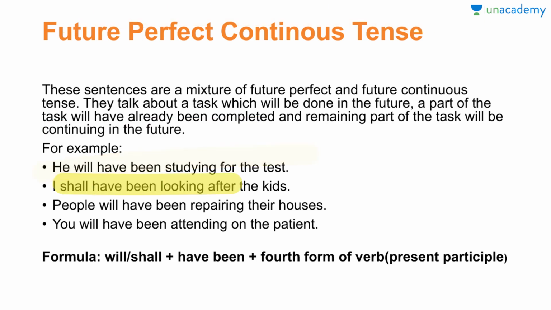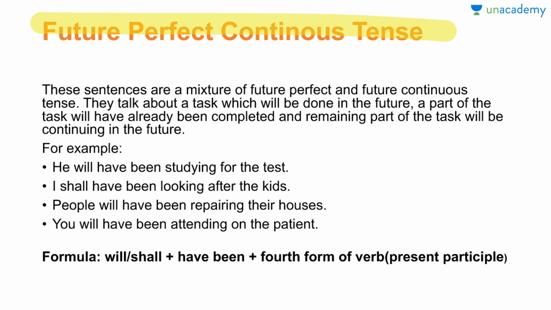Some of the examples are, he will have been studying for the test. Means we are imagining, such kind of future perfect tense and future tense are generally a little bit uncertain. Maybe it is certain, maybe it is not. Okay, so we are talking about someone who will have been doing his studies.